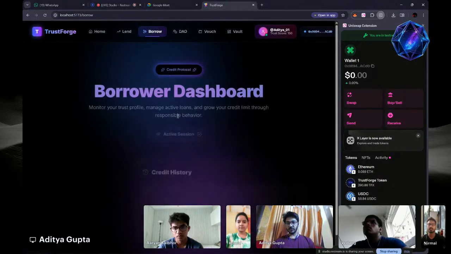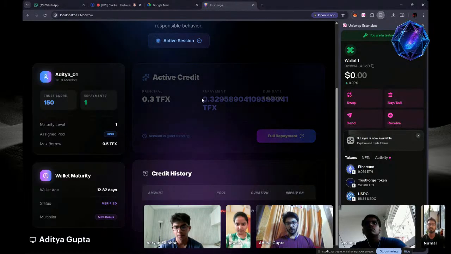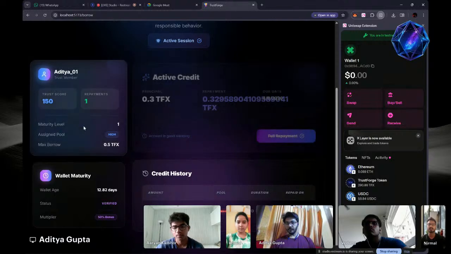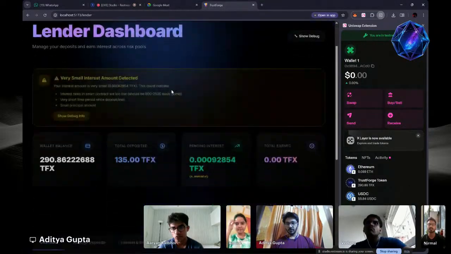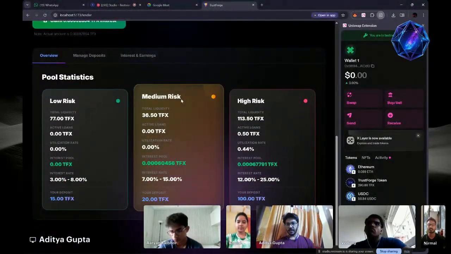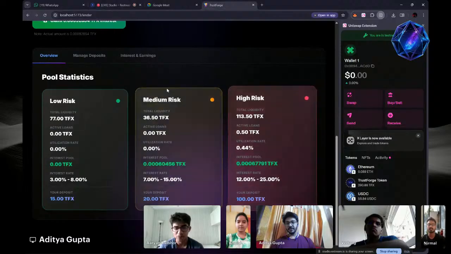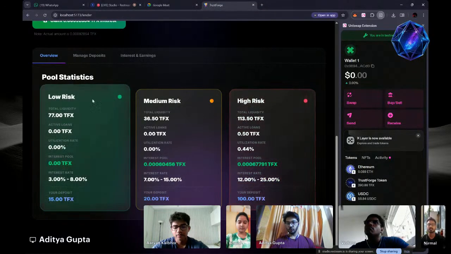This is the borrow section where we can borrow loans. Here I have requested 0.3 TFX, and when I repay, we have to give some interest, and that interest will be added to the liquidity pool. It is a risk-based liquidity pool. Let me show you. New users will automatically be allotted to the high-risk liquidity pool, which means lenders can invest their TFX tokens and gain high interest as compared to low-risk and medium-risk pools.